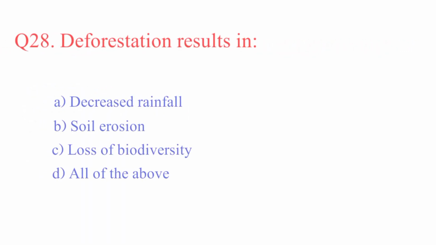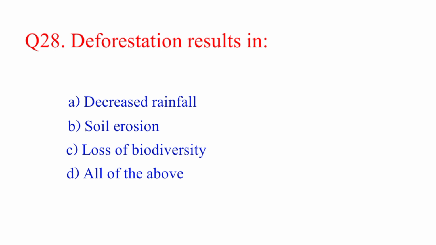Question number 28. Deforestation will result in decreased rainfall, soil erosion, loss of biodiversity. But the right answer is option D, all of the above.